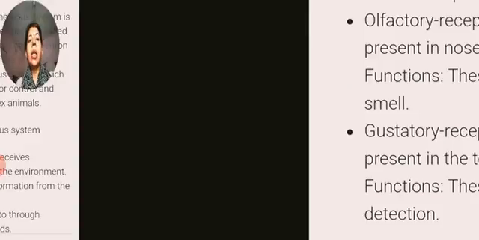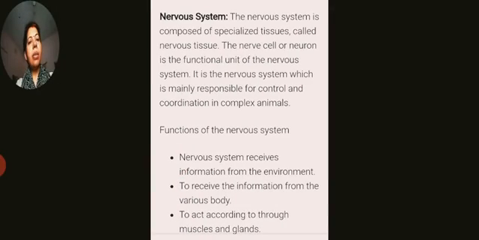Clear? Come to the next topic, that is our nervous system. This nervous system is basically composed of specialized tissue, and it is made up of nerve tissue, or we call it the nervous tissue. Which one do we call the nervous tissue? That is the neuron or the nerve cell. So the structural and functional unit of this nervous system is called the neuron. The nerve cell or neuron is the functional unit of the nervous system.